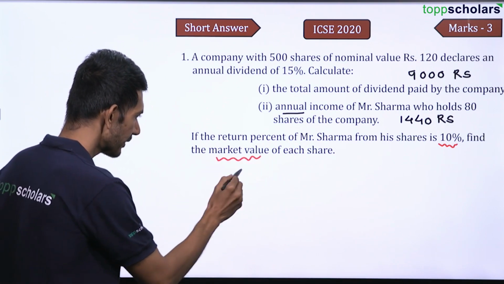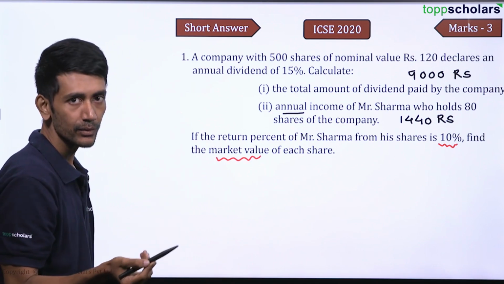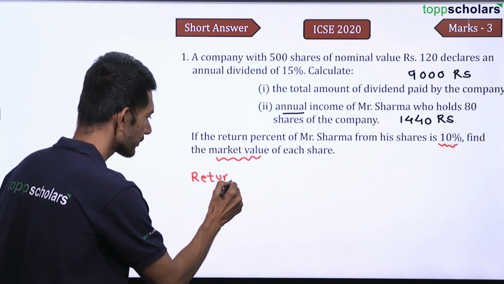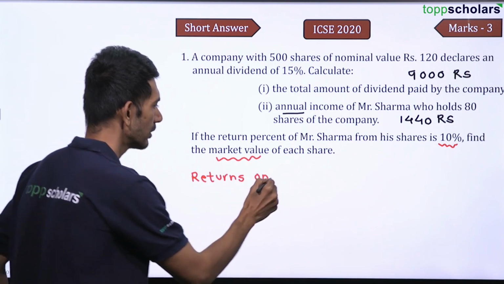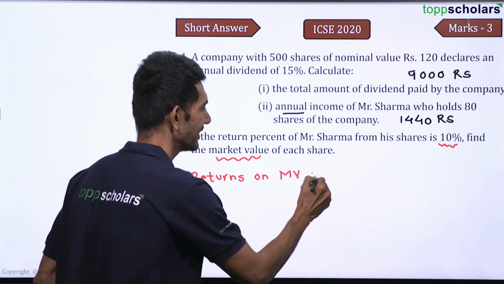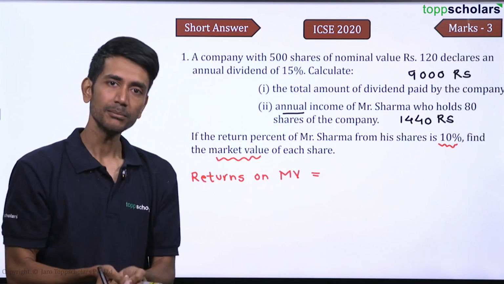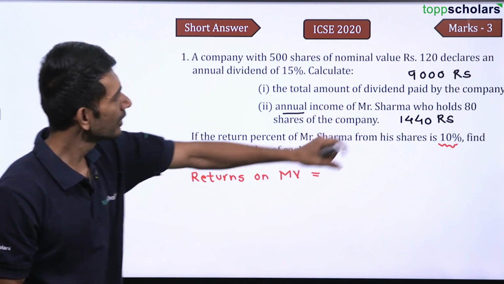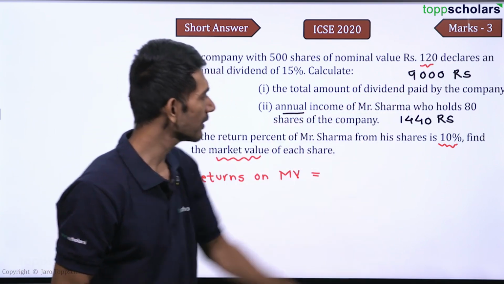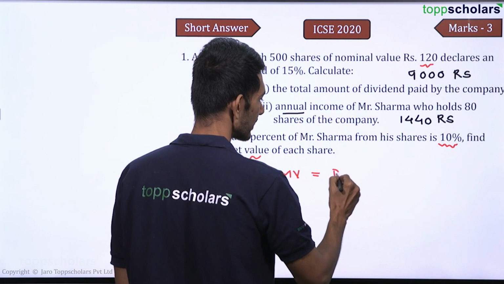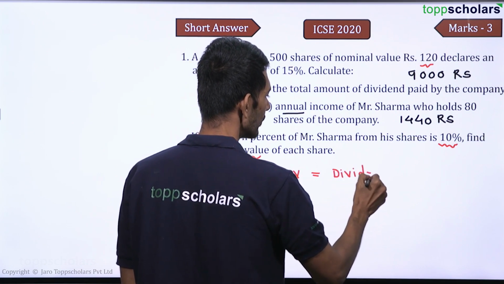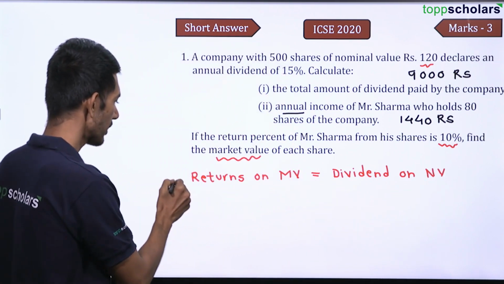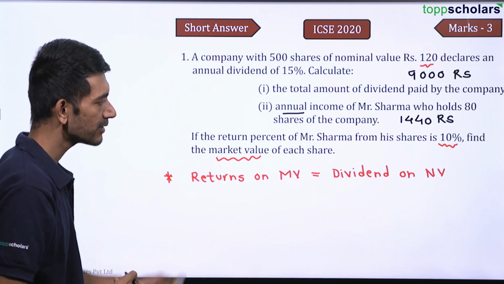Now can I say that the return percent on market value is the same as, say, returns means income, right? So return on the market value is the same as income or dividend on the nominal value. So always remember this is same as dividend. So dividend is also income, no? Dividend on nominal value. Please make a note of this. Returns on the market value is same as dividend on nominal value.